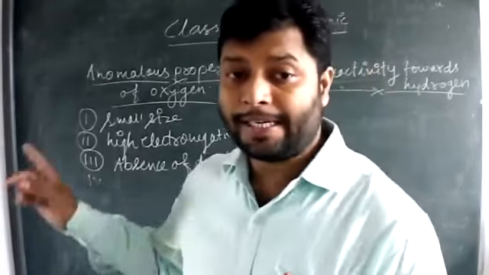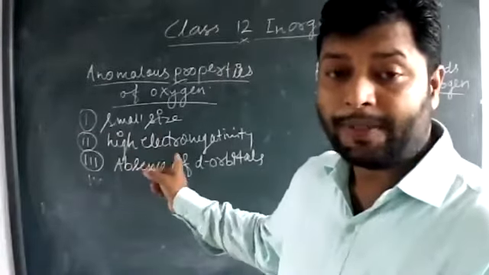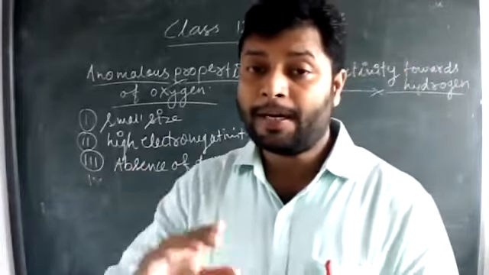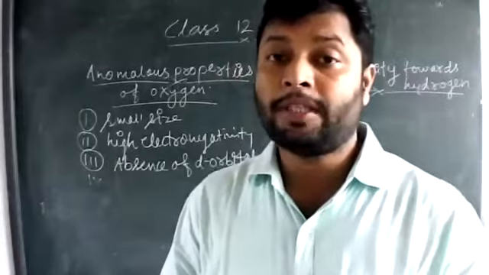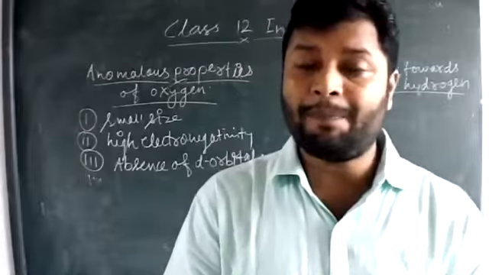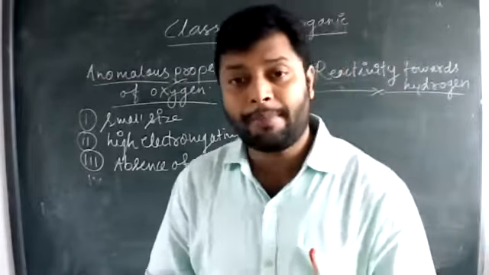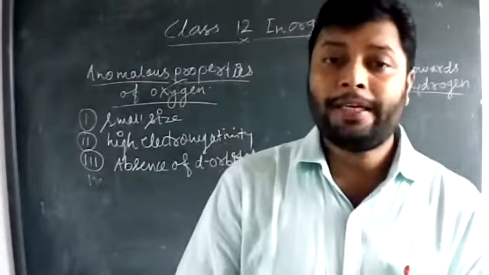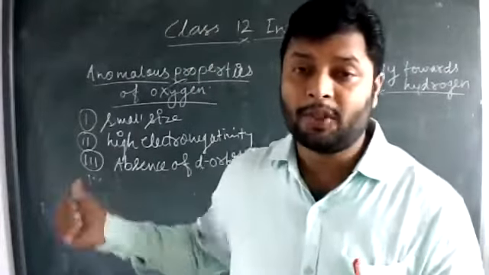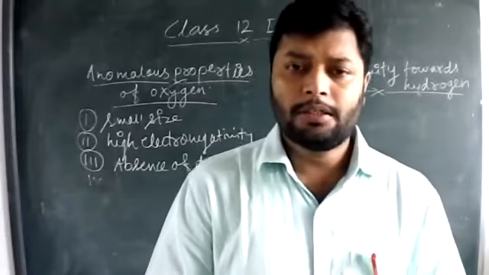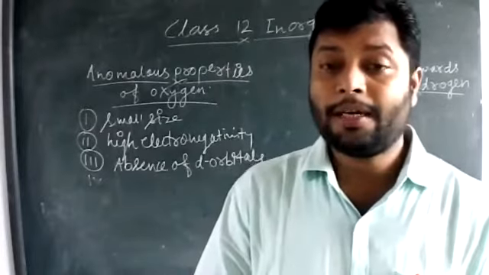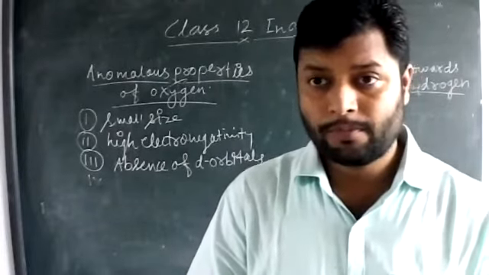Because of small size, electronegativity is very high. Because of the absence of d orbitals, oxygen can never exceed covalency more than 4. It always makes a p pi bond, because whenever oxygen makes a pi bond, only p orbitals must be involved, because of the absence of d orbitals. Oxidation number can never exceed plus 2.